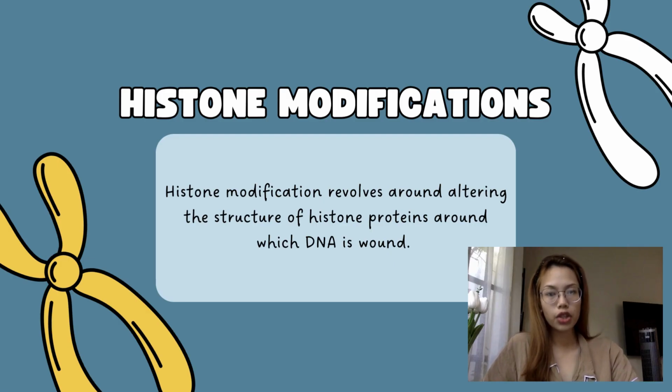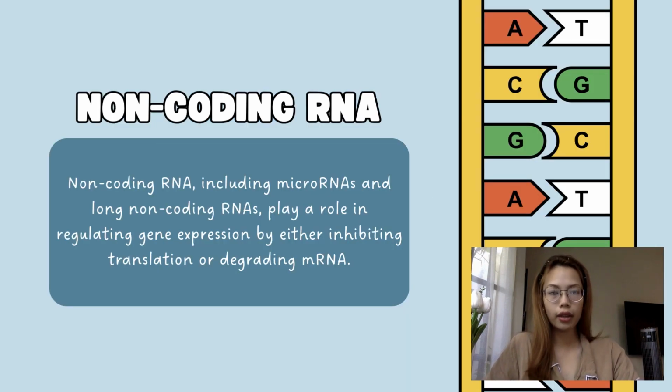Next, histone modification revolves around altering the structure of histone proteins around which DNA is wound. Modifications such as acetylation, methylation, phosphorylation, and ubiquitination can influence chromatin structure and consequently gene expression. Last is non-coding RNA, including microRNAs and long non-coding RNAs, which play a role in regulating gene expression by either inhibiting translation or degrading mRNA. These epigenetic mechanisms collectively contribute to the intricate orchestration of cellular processes, development, and responses to environmental cues, setting epigenetics apart from the conventional focus on DNA sequence in genetics.